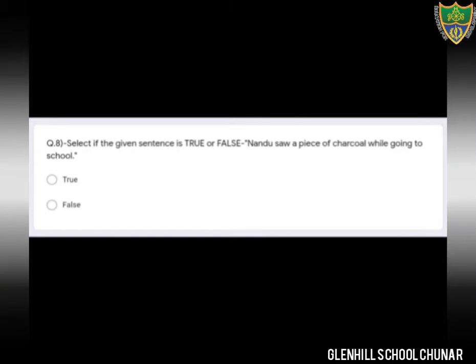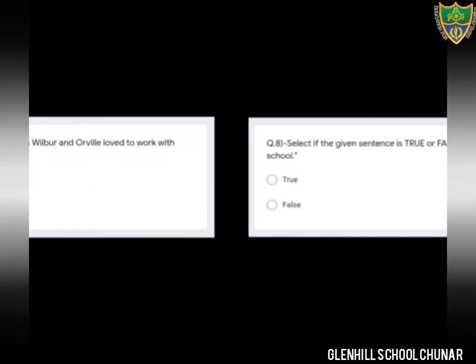Question number 8. We have to tell if the given sentence is true or false. What is the sentence? Nandu saw a piece of charcoal while going to school. No, that is wrong. While going to market. While going to market is the correct answer, but it is written here while going to school, therefore that is false. Okay students, so option number B is the correct option. Now come to the next question.